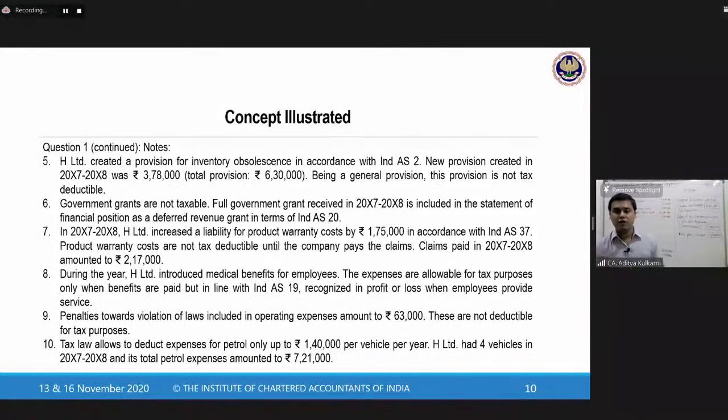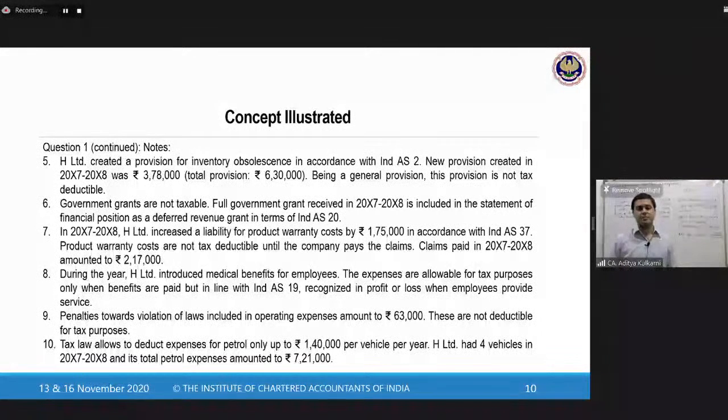And accordingly, full government grant received in X7, X8 is included in the statement of financial position as a deferred revenue grant. Sir, I got the grant, but still now I have not recognized the income on that. That means it has not come in your profit and loss account at all. So please don't go and reduce it. First, it must be added to income, then you can reduce. In this case, addition has not happened. So therefore, do not reduce. There won't be any treatment of this for the purposes of calculating the taxable profit.